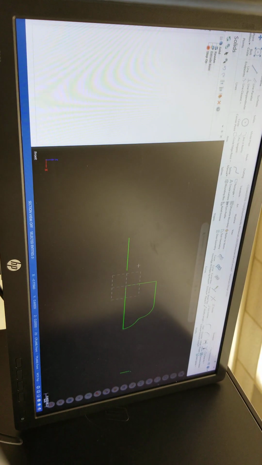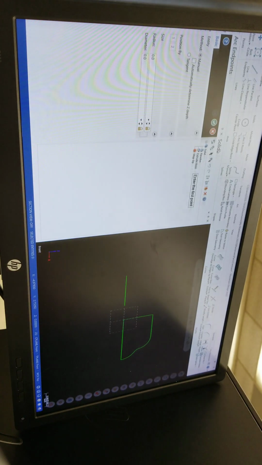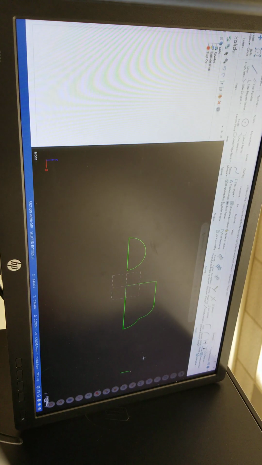And right here I'm gonna create arc endpoint. Radius is 0.625, if that's what we got. And start from here and there. Select this off. There it is. Is that clear, guys?